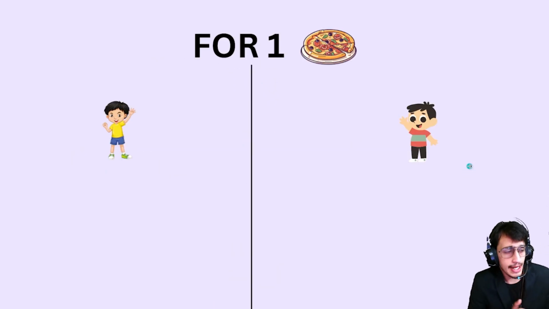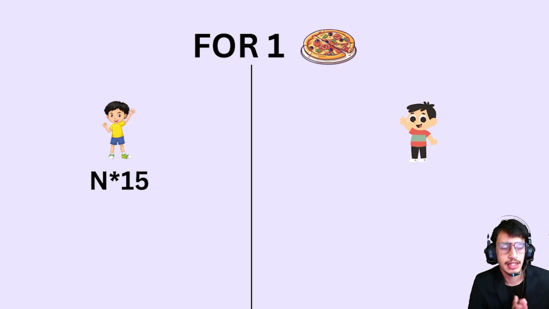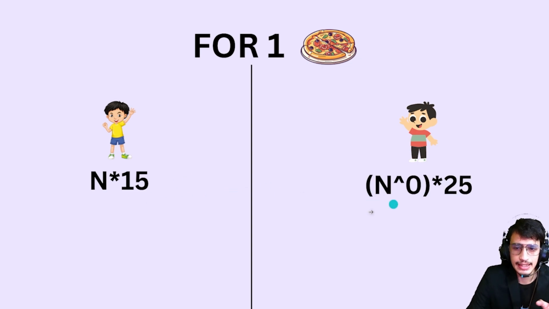Let's go deeper. Let's say Raju wants only one pizza. Now in the case that Raju is making the pizza himself, it is n into 15. Now n is a variable, and let's say n is the number of pizzas to make, or number of units. n is the number of inputs basically, and for Madhav it is n into 0 into 25.